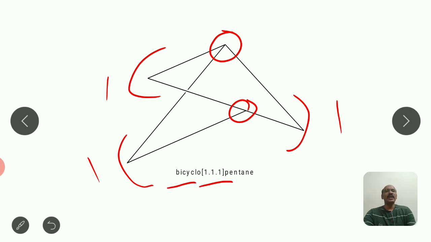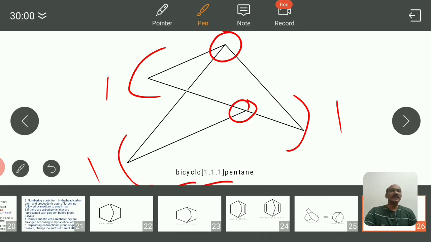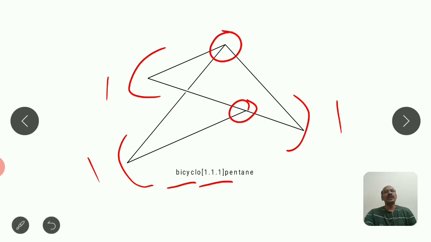Starting will be bicyclo, and as total carbons are 5 there, 1, 1, 1, that is 3 bridge carbons, and 2 bridgehead carbons. So total carbons are 5. So pentane, 1, 2, 3, 4, and this will be the 5th. So its name is bicyclo[1.1.1]pentane.